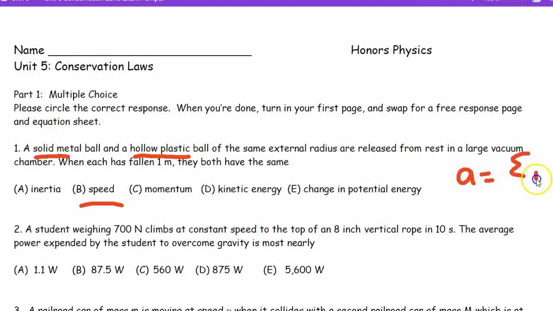What I would do is trot out Newton's second law. You've seen it like that. So why is it that they both could have the same speed? Well, because they both have the same acceleration, which is, of course, 9.8 meters per second squared. Now, isn't that weird? Why would they have the same acceleration? Well, let's check it out. I'll show you it works.